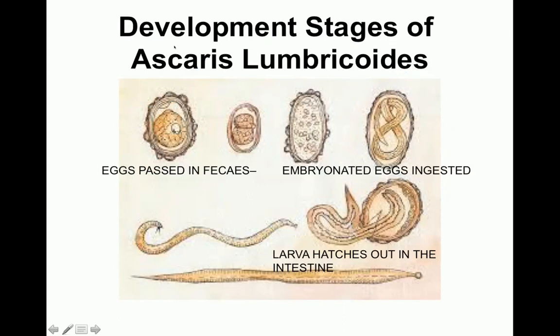This is another slide showing you development of different stages of Ascaris lumbricoides. This is the type of egg which is passed in the feces. It has a single ovum. You can easily make out the albuminous rugosities, and the upper and the lower concentric poles. Further development occurs in the soil, and finally it results in formation of this rhabditiform larva. This embryonated egg is the infective stage. Once it is ingested, the larva hatches out in the intestines and the life cycle is repeated.